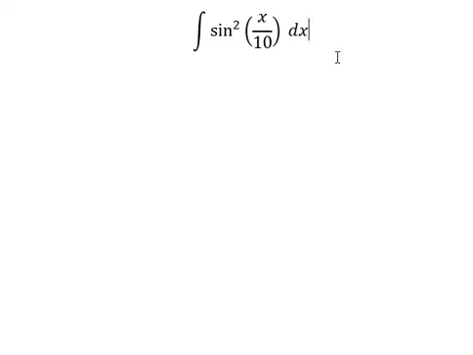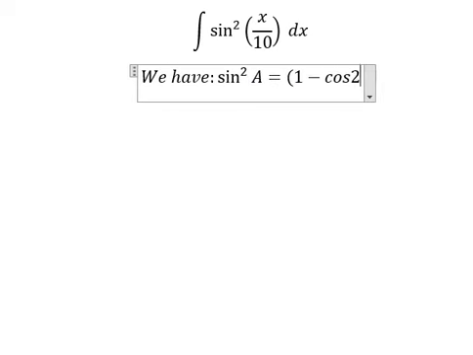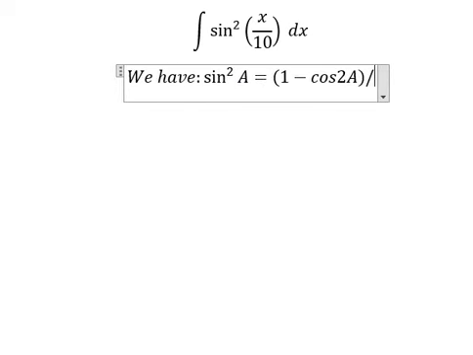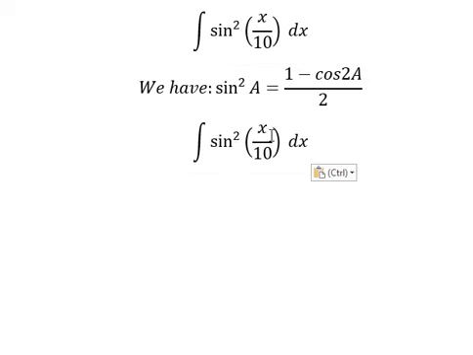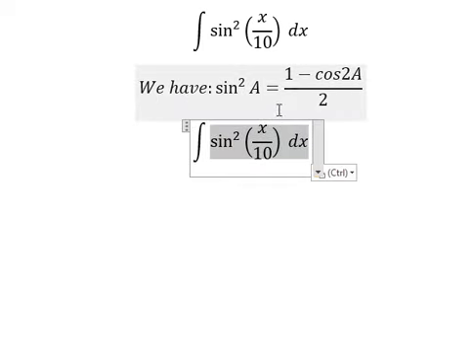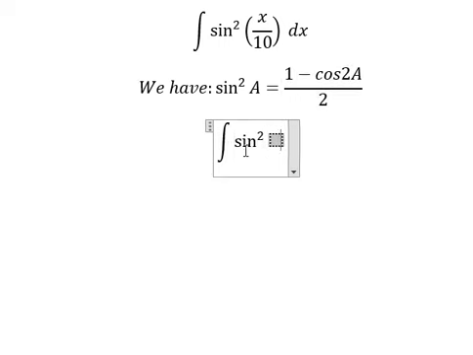So now I want to show you how to answer. We have the formula in here, that is about 1 minus cosine 2x over number 2. So we need to transform this one into this one, and we have like this.